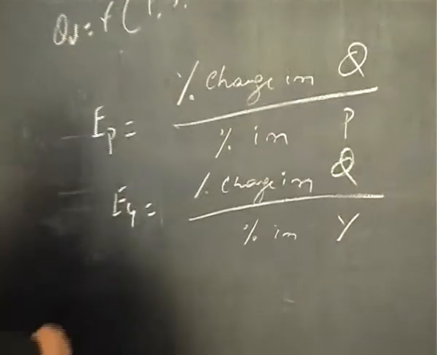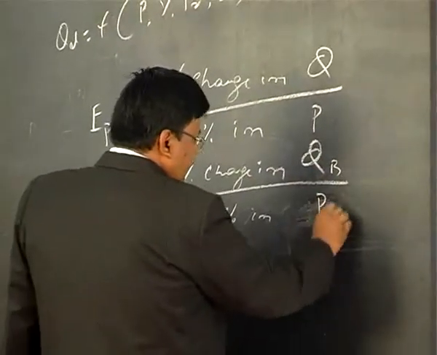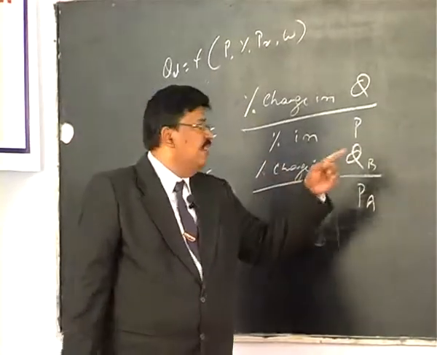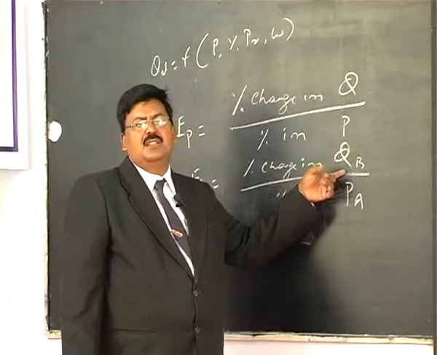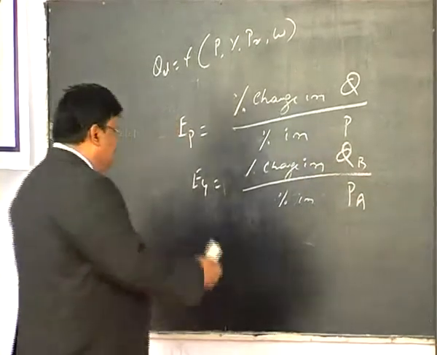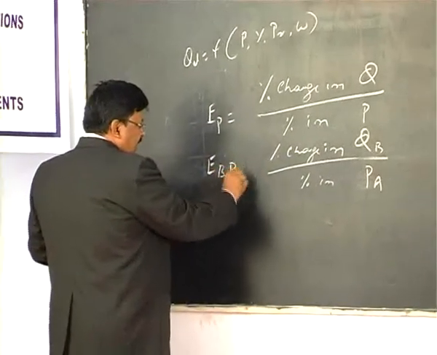Instead, if you want to see the relation between quantity of B and the price of A, what happens to quantity of B, or how commodity B responds when price of A changes, you are measuring elasticity that is called cross elasticity. Elasticity of B when price of A changes.